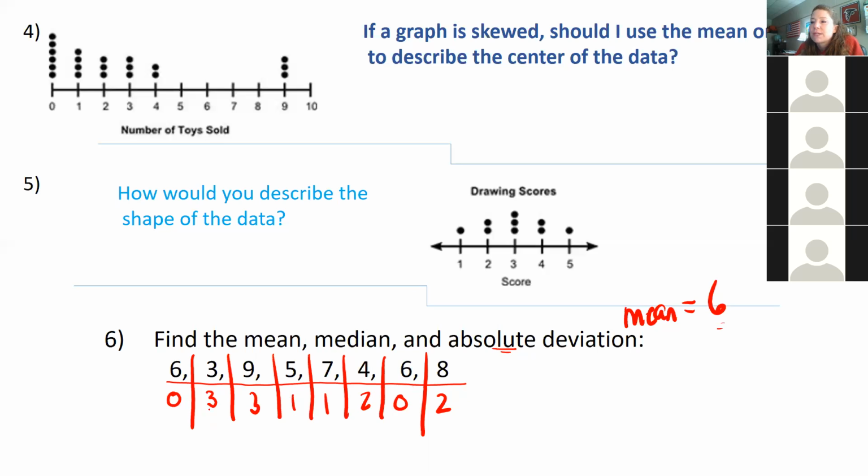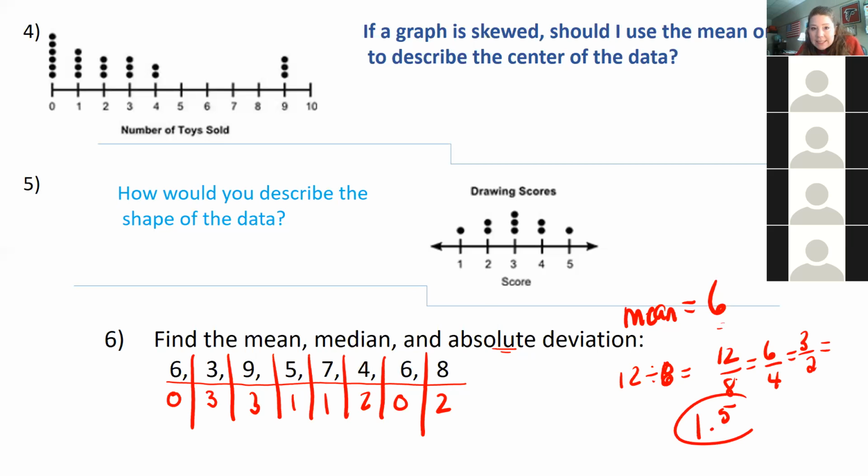So 0 plus 3 is 3. 3 plus 3 is 6. 6 plus 1 is 7. 7 plus 1 is 8. 8 plus 2 is 10. And 10 plus 2 is 12. Divided by 8, because there's 8 numbers. So 12 divided by 8 would be what? Divided by 2 would be 6/4, 3/2, which is 1.5.